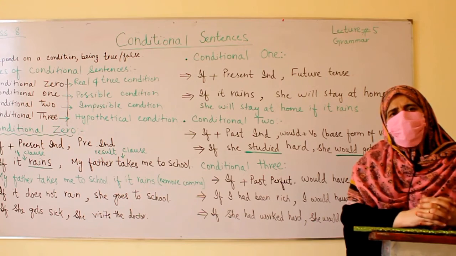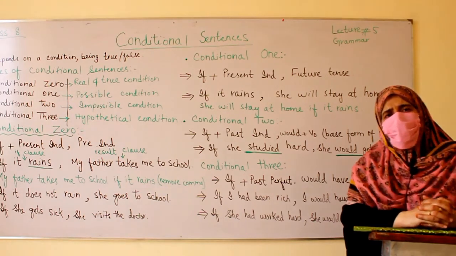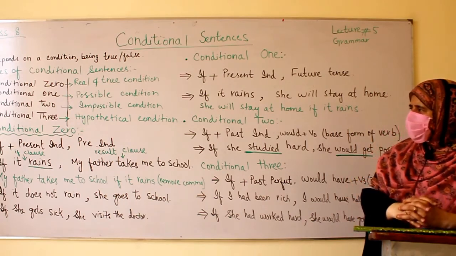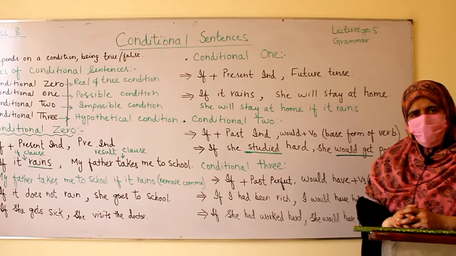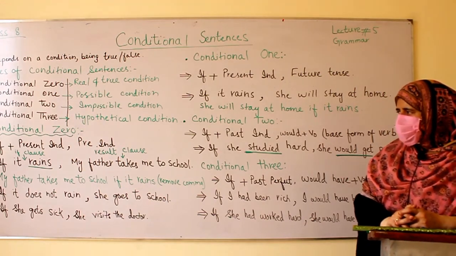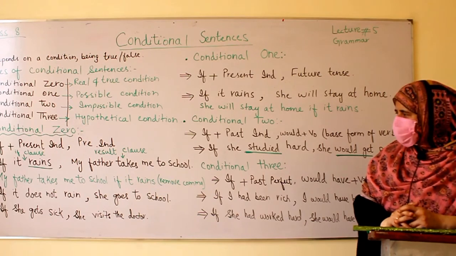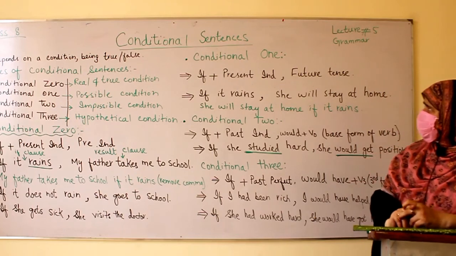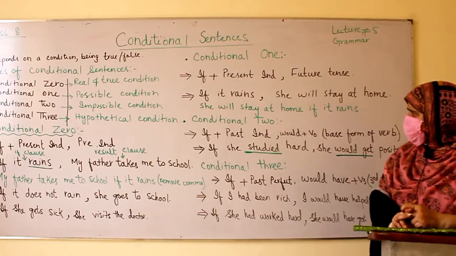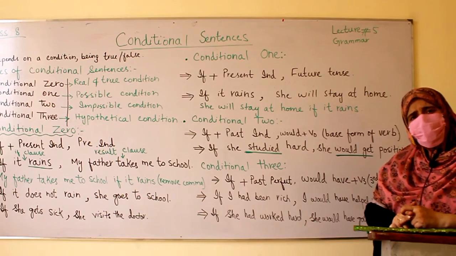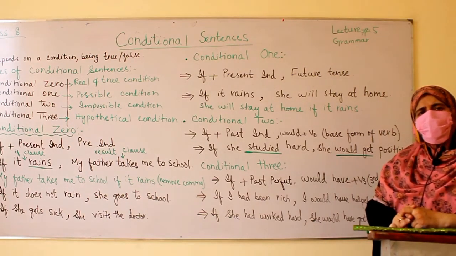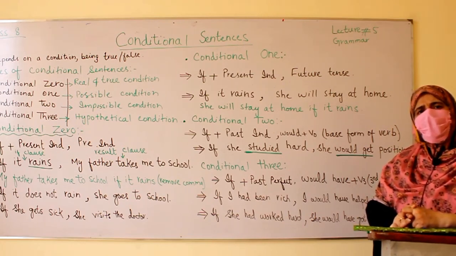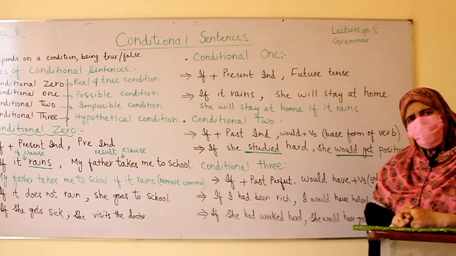Let me explain these 4 conditions through one example. If she works hard, she gets position. Conditional 0. Conditional 1, if she works hard, she will get position. Conditional 2, if she worked hard, she would get position. And conditional 3, if she had worked hard, she would have got first position.